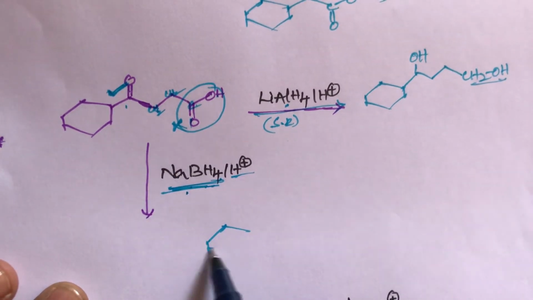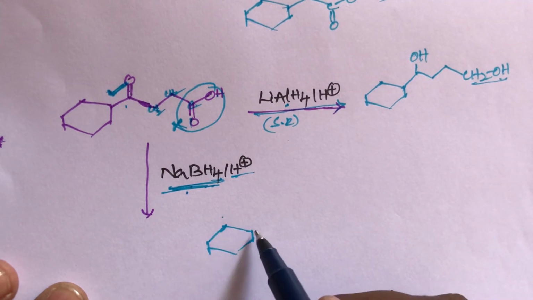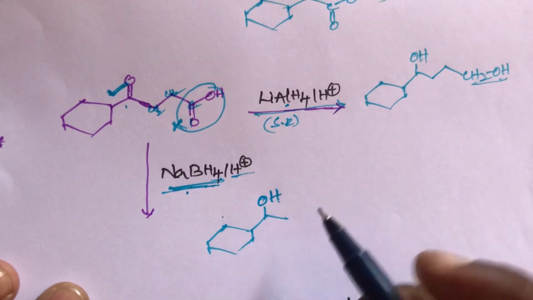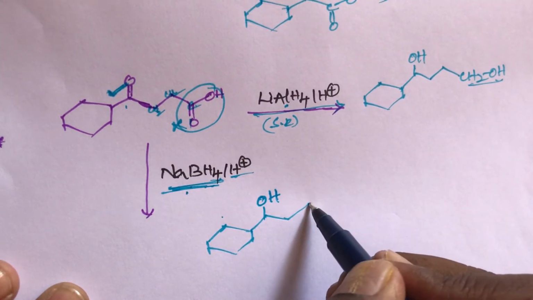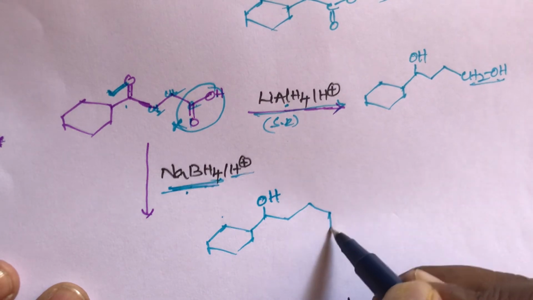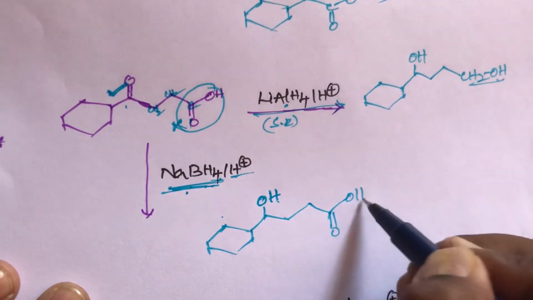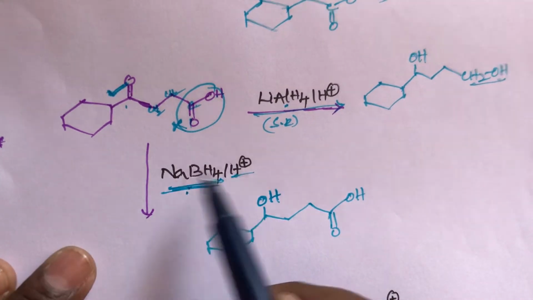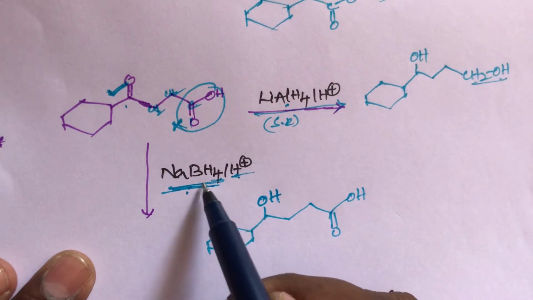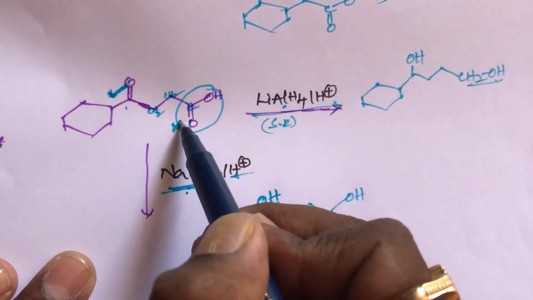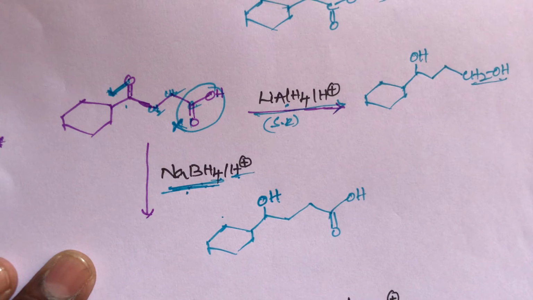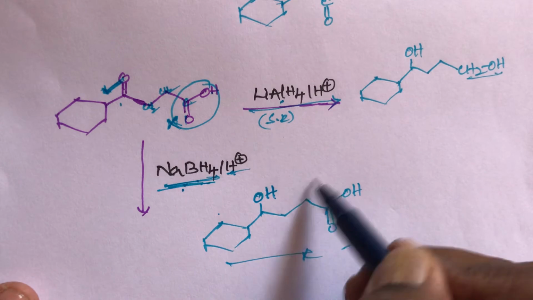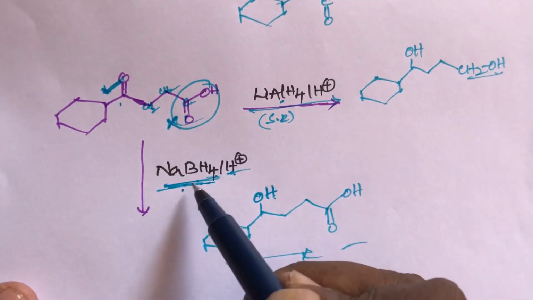So what is the product? This keto group is converted to an alcohol, that is, a secondary alcohol. So that does not change. Sodium borohydride in the presence of acidic hydrogen can reduce only the keto group, and cannot reduce the acid group. This is the very important one. This is the final product. So this COOH group does not change. The COOH group cannot be reduced with sodium borohydride.